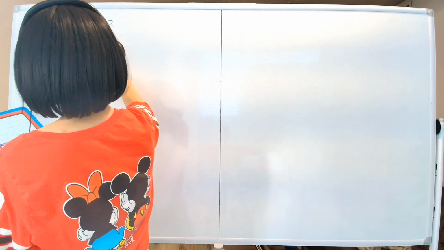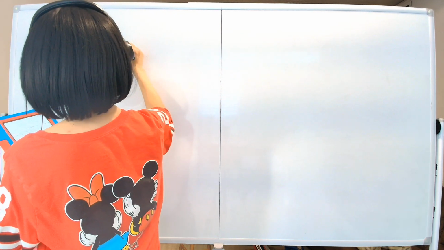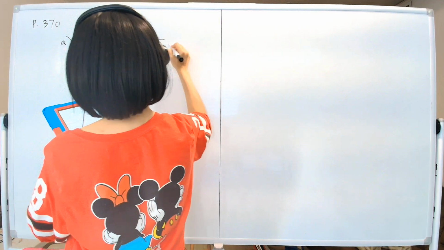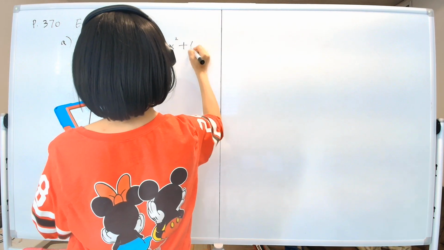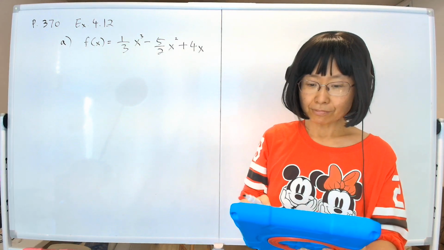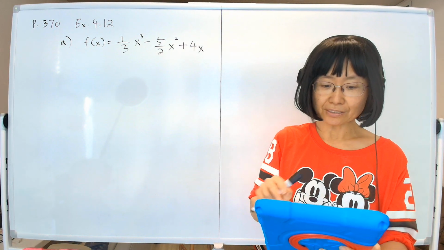f of x equals 1/3 x cubed minus 5/2 x squared plus 4x, which is a cubic function. So what are we supposed to do with a cubic function?